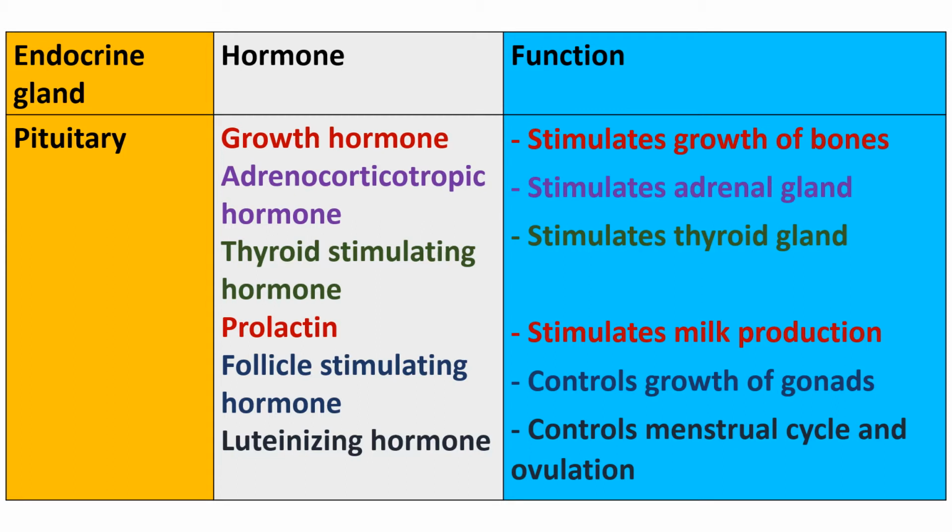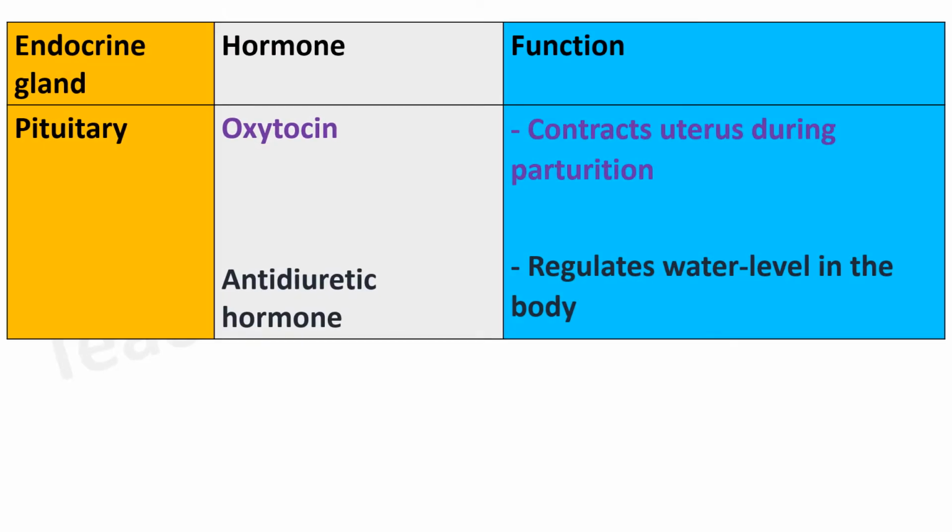Adrenocorticotropic hormone stimulates adrenal gland. Thyroid stimulating hormone stimulates thyroid gland. Prolactin stimulates milk production. Follicle stimulating hormone controls growth of gonads. Luteinizing hormone controls menstrual cycle and ovulation. Oxytocin contracts uterus during parturition. Antidiuretic hormone regulates water level in the body.